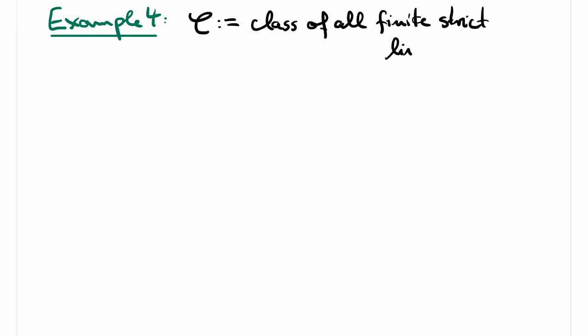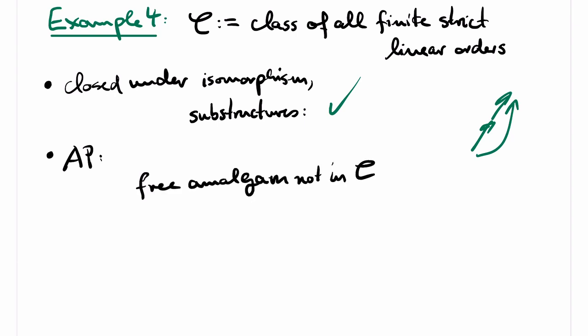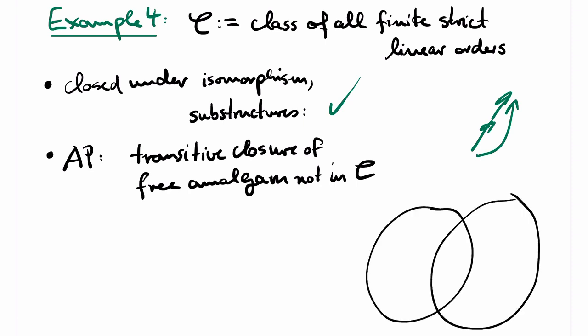Our final example for today is the class of all finite strict linear orders. The strict is actually not so important in what follows, but it has the advantage that I don't have to draw the self-loops in my illustrations. Again, closure under isomorphism and substructures is trivial to check. For the amalgamation property, again we can't use the free amalgam. This time even the transitive closure might not be in the class, because it might still contain incomparable elements, which is forbidden in linear orders.